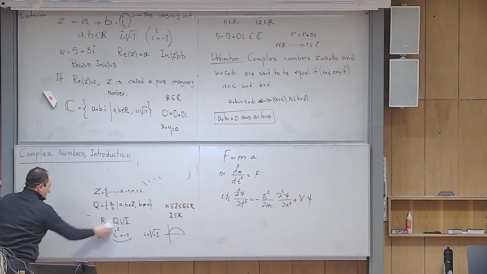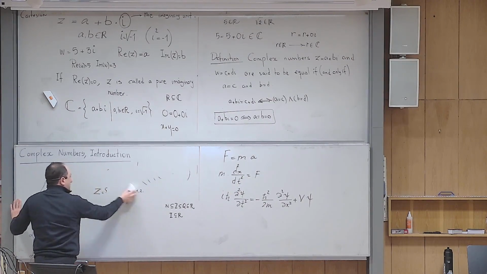Okay, so this is the first thing we do. For example, let me give you a very simple example here.